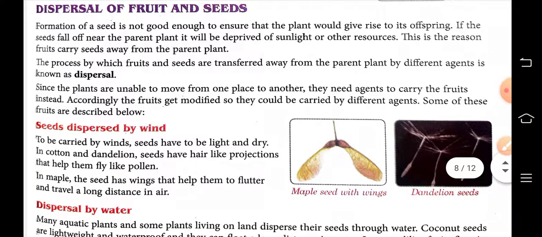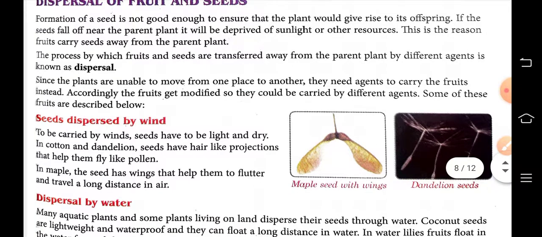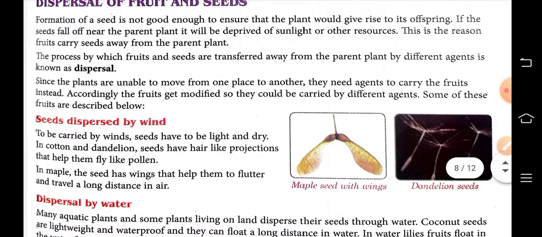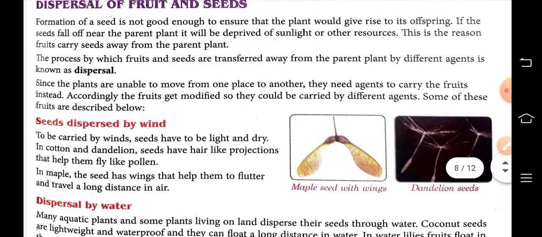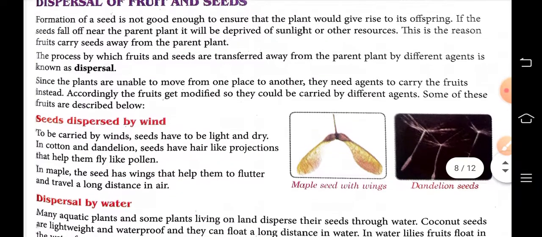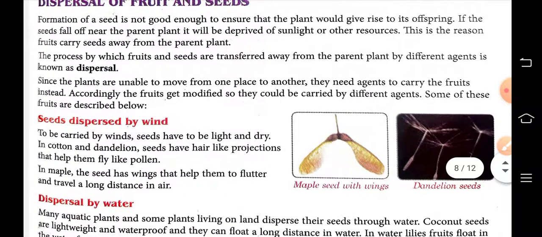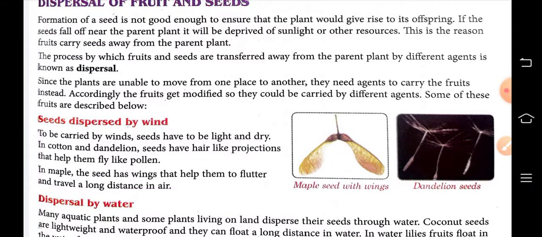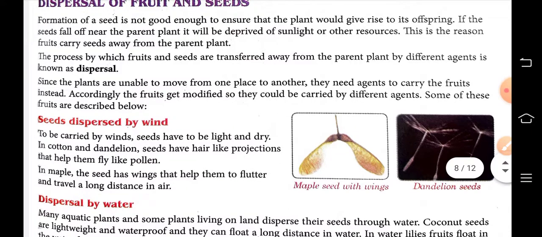Formation of seed is not good enough to ensure that the plant would give rise to its offspring, and if the seeds fall off near the parent plant, it will be deprived of sunlight or other resources. So this is the reason why fruits carry seeds away from the parent plant.